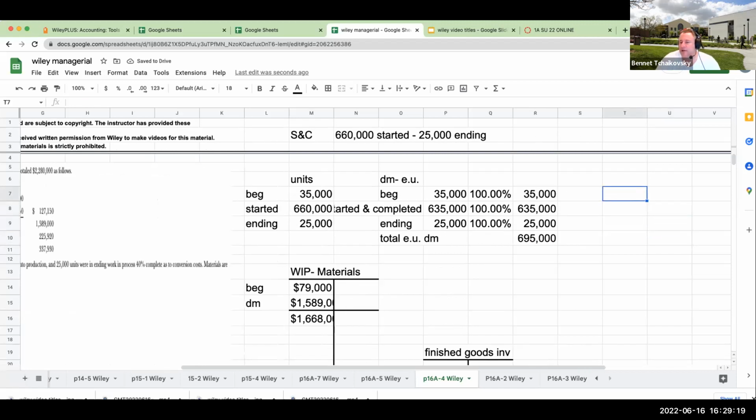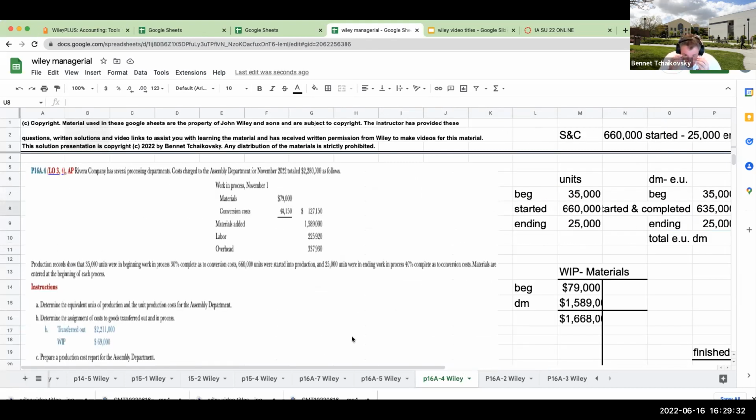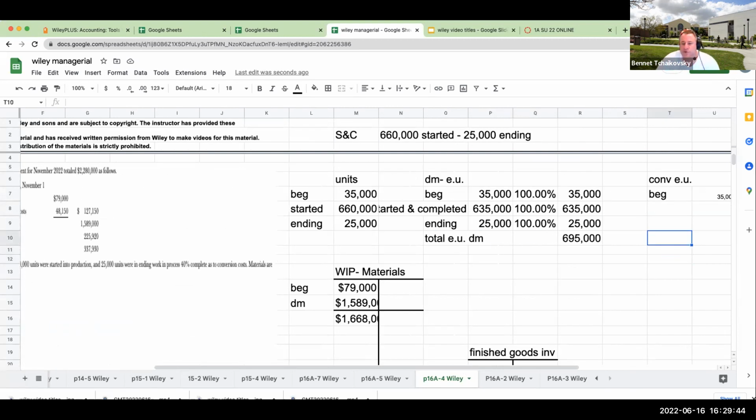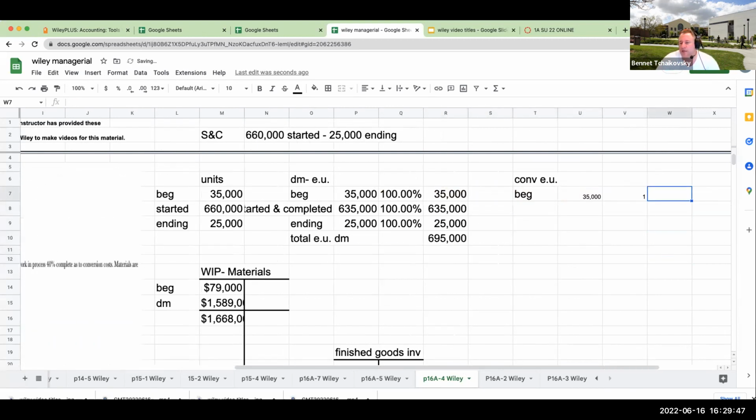Now, let's take a look at our conversion equivalent units. And this is going to be a little bit different. My beginning, even though it says over here it's 30% complete with respect to conversion, if we're using weighted average, which is what we're doing in this question, we're going to disregard that 30% and just assume that it was 100% complete during the period. The started and completed is still going to be at 635. This is also going to be at 100%.